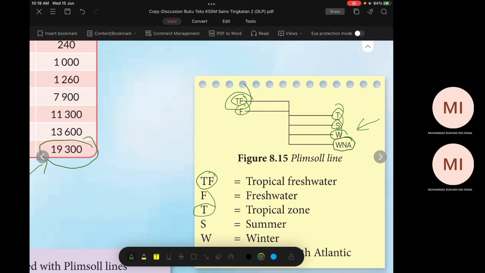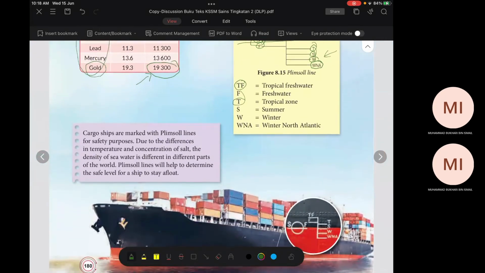When the density is lower, the buoyant force will be lower. That's why it sinks more. Faham tak? Lepas tu dia tenggelam lebih dalam. Lepas tu level dia kat atas. Sebab the buoyant force is low, because the density of fresh water is lower. Faham tak?